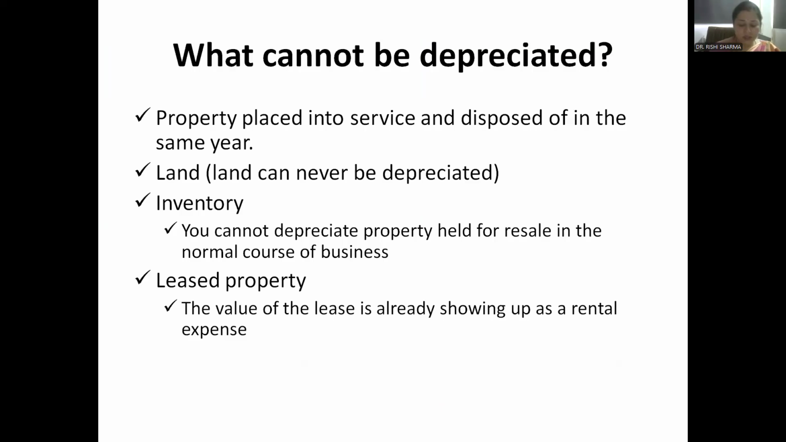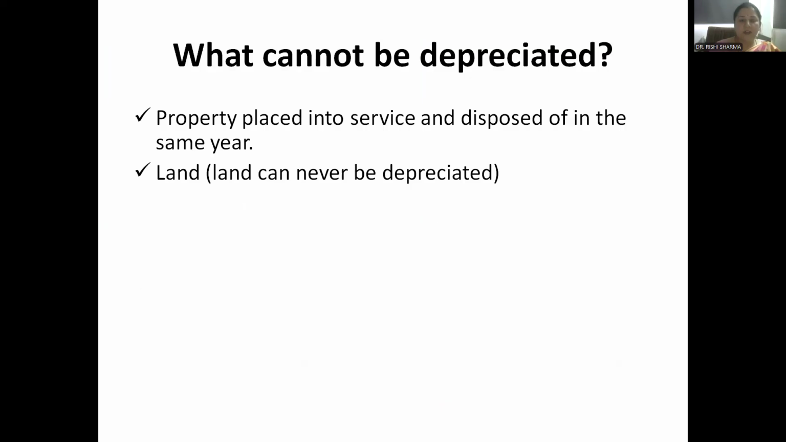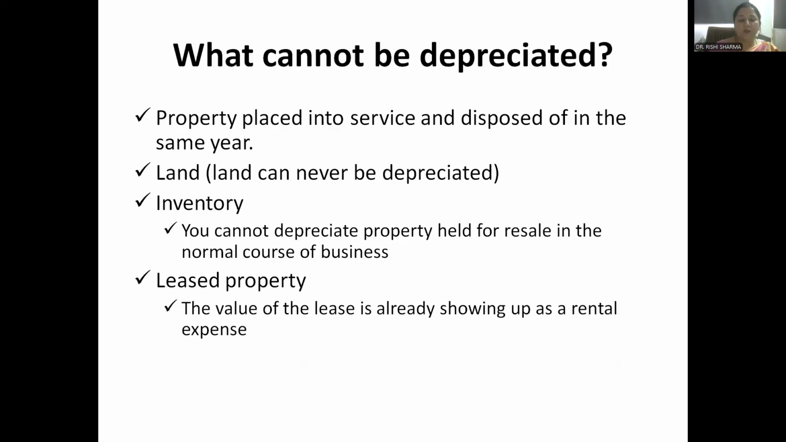Thank you so much. Till now, what have you studied? You have studied the concept of depreciation. Depreciation means when you charge or write off a specific amount from the cost of the fixed assets over the life of the asset, and it is the decrease in the value of the asset.